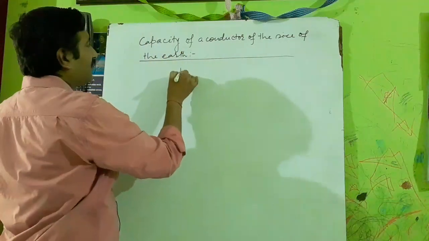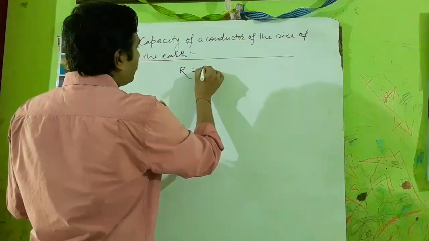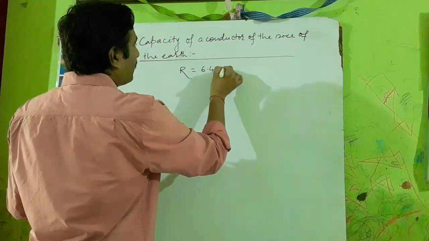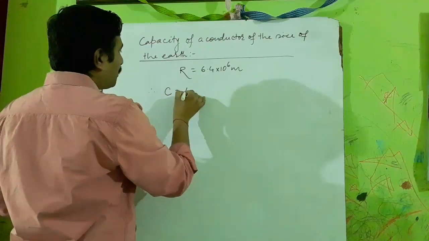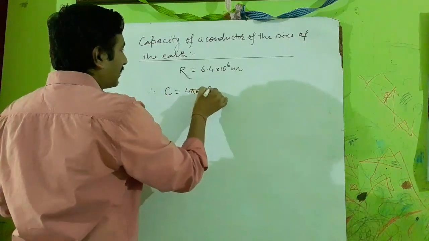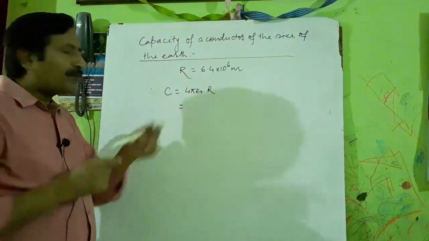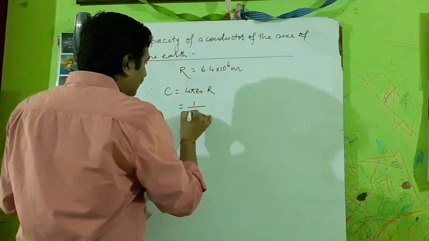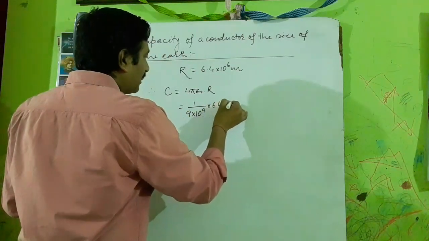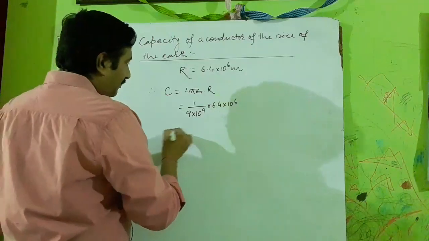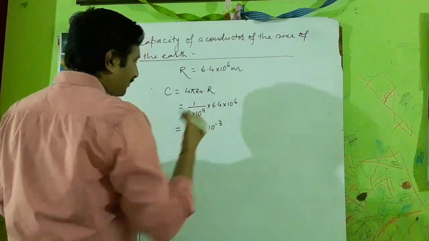Size of the earth means the radius of the conductor is equal to the radius of the earth. You know, the radius of the earth is 6.4 into 10 power 6 meter. And C is equal to 4 pi epsilon naught R. You know 1 by 4 pi epsilon naught is 9 into 10 power 9. So C will be 6.4 into 10 power 6 divided by 9 into 10 power 9, which becomes 6.4 by 9 into 10 power minus 3.